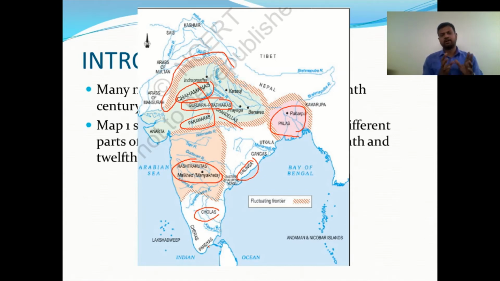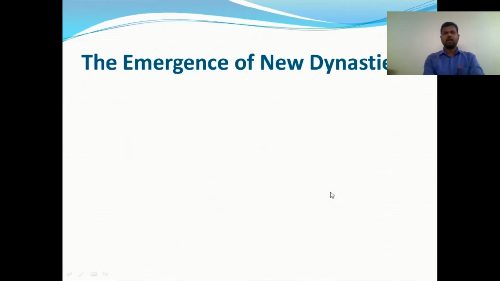So now, dear children, this is Map 1. Other areas are there, but these were the main areas held by these dynasties. Now, let's understand the emergence of new dynasties.